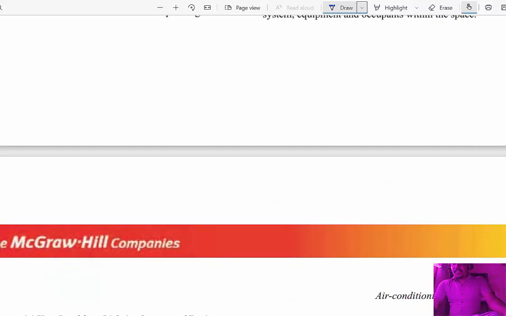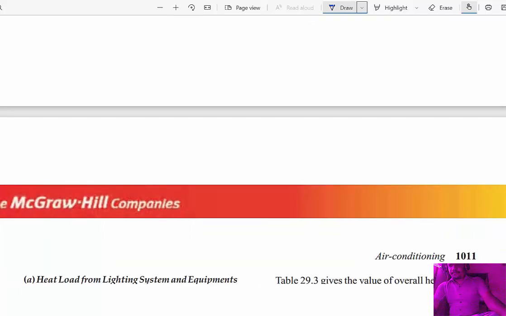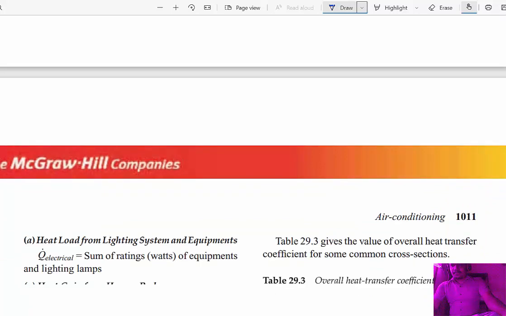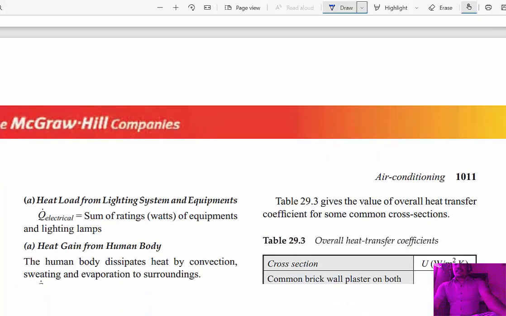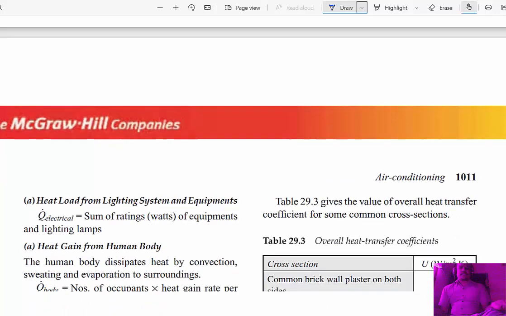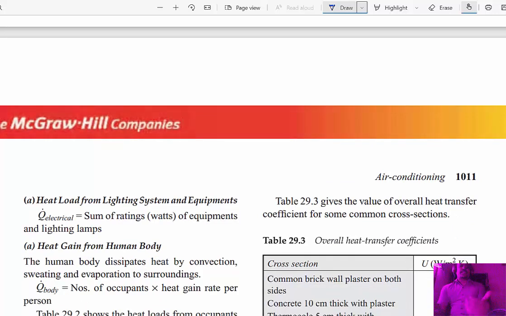Second, heat gain from the human body. Everybody knows the human body continuously releases heat to the atmosphere to stabilize our body temperature. The human body dissipates heat by convection, sweating and evaporation to the surroundings. Our body releases heat in two different ways: one is convection, another is evaporation. Evaporation means that in higher temperature situations, our body continuously sweats.